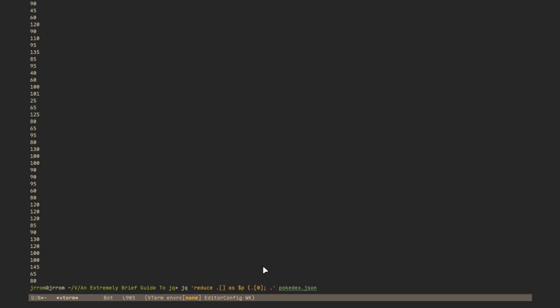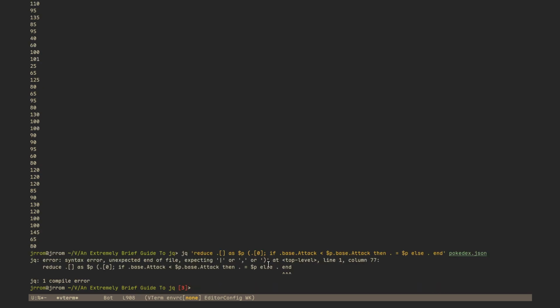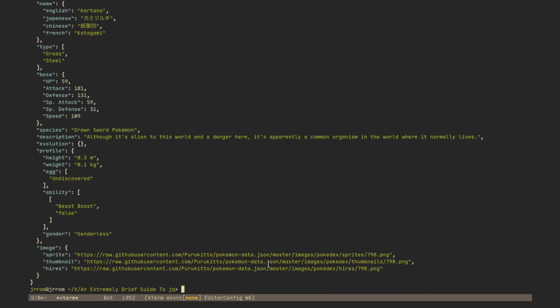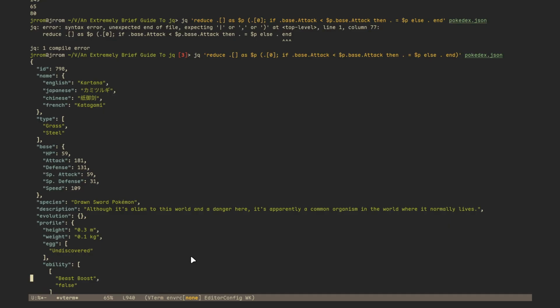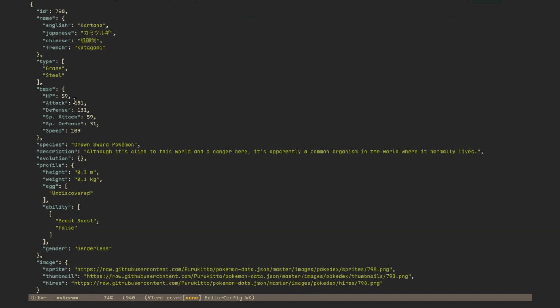Let's say if dot base dot attack is lower than p dot base dot attack, then dot is equal to p, else dot end, and I forgot to close the parentheses, and we got Kartana is the highest attack out of any Pokemon. There you have it.